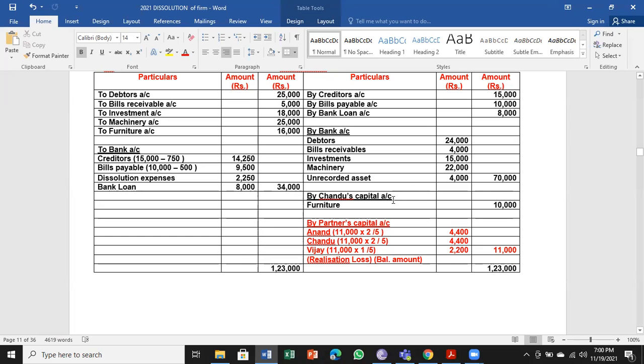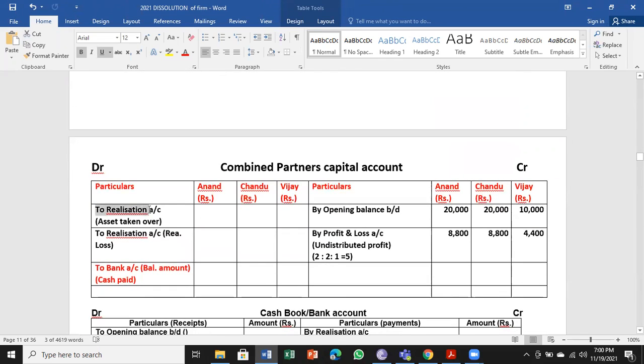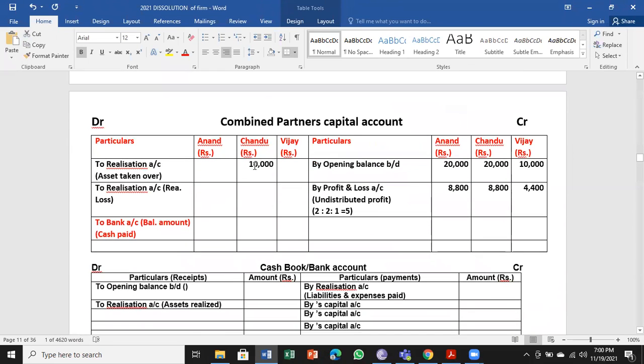So here we have got Chandru's capital account over here. On the credit side, it comes to the debit side. To realization account, asset taken over. Chandu has taken over the furniture. Remember, we have it there as 10,000. See, 10,000. So I have taken this on the debit side over here. Only for one partner, remember, not for other partners, only one person.